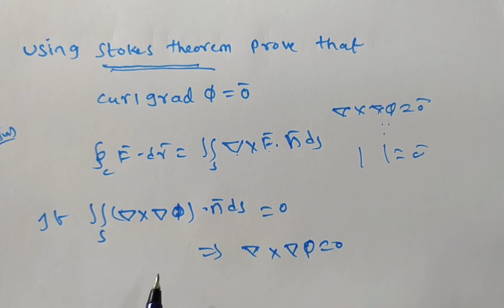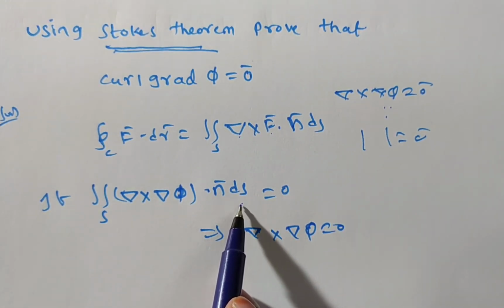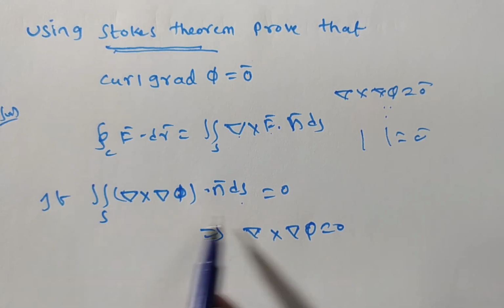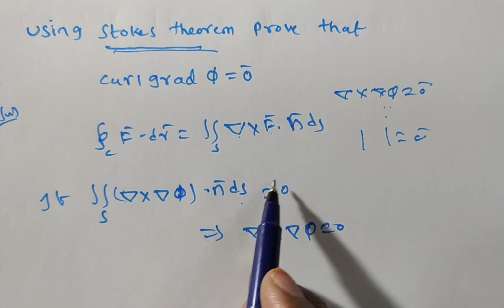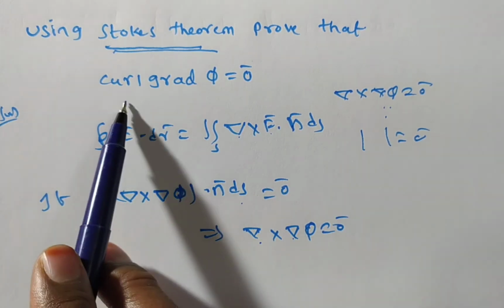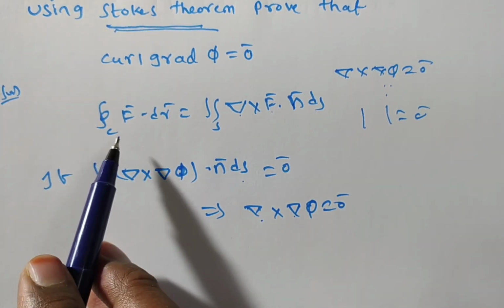Yes or no? You see, n bar is not equal to 0, ds is also not equal to 0. Obviously, del cross del phi is equal to 0. If you prove this value is equal to 0 bar, that is nothing but del cross del phi is 0, nothing but curl grad phi is equal to 0 bar. Is it clear?